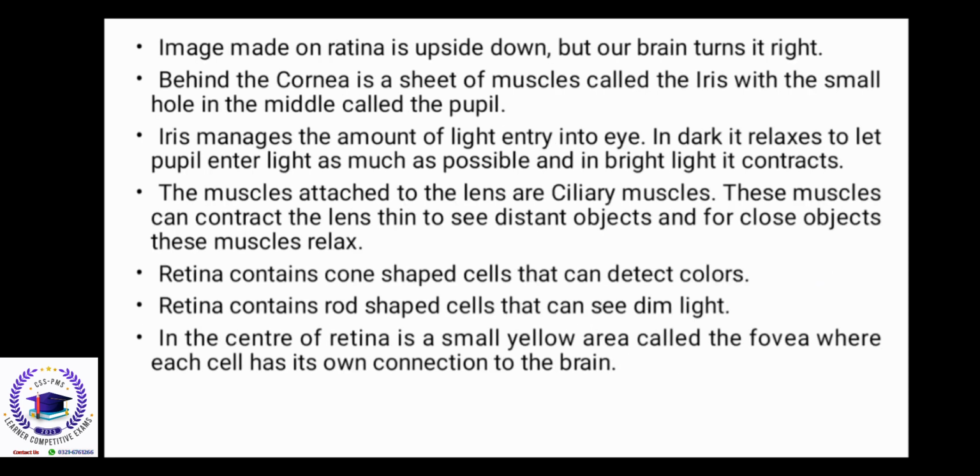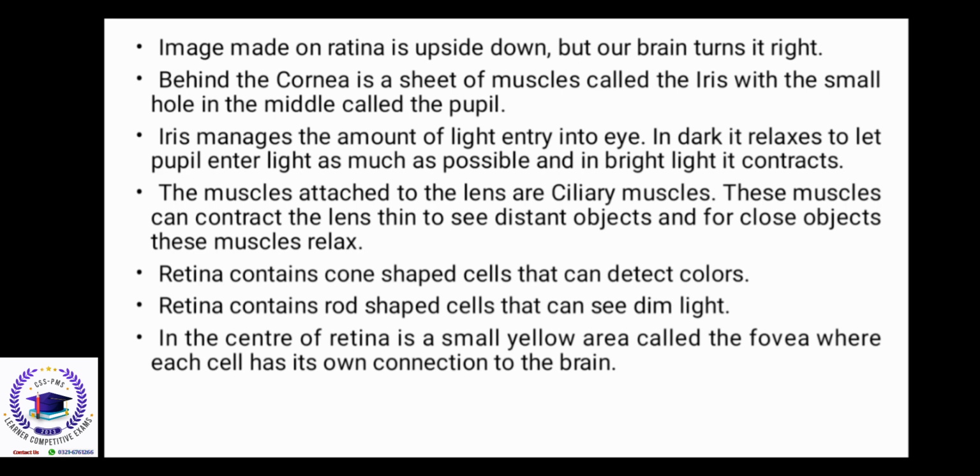Image made on the retina is upside down, but our brain turns it right. Behind the cornea is the sheet of muscle called the iris, with a small hole in the middle called the pupil. Iris manages the amount of light entering the eye. In dark, it relaxes to let as much light as possible enter the pupil, and in bright light it contracts.